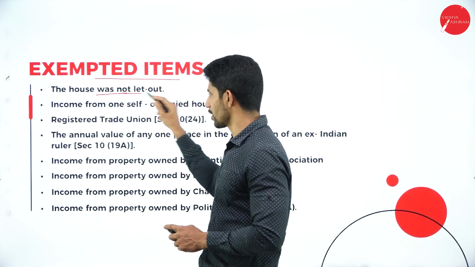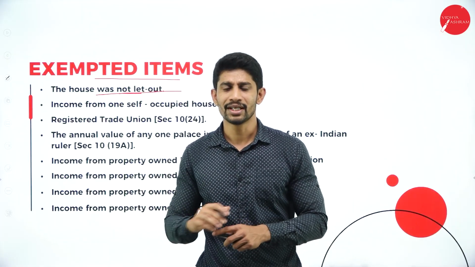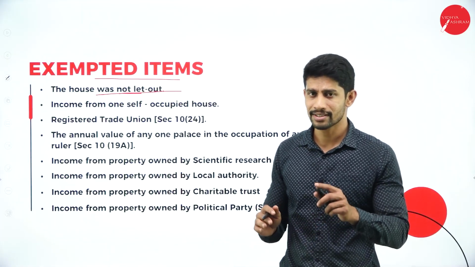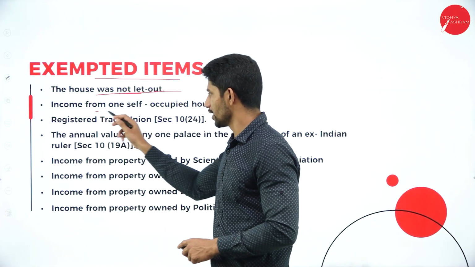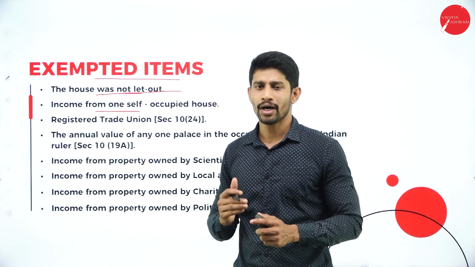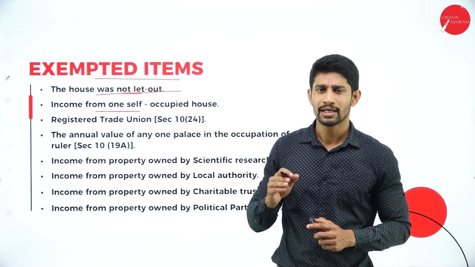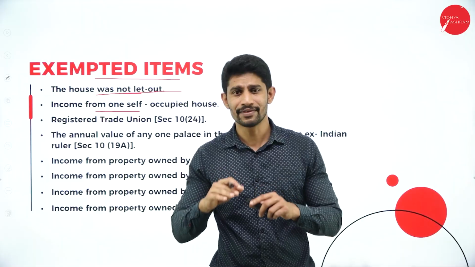So the house was not let out. If any house is not let out for rent purpose or for lease, then it is not taxable, it is exempt. Next, income from one self-occupied house. Yes, if you are owning 2 to 3 houses and if you are staying in one house, the house where you are staying, it is exempt from income tax.